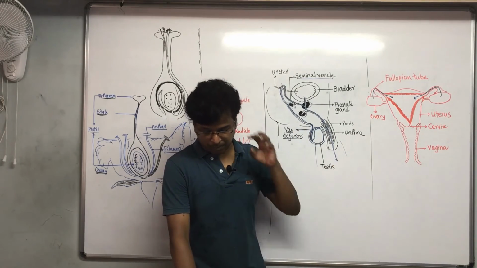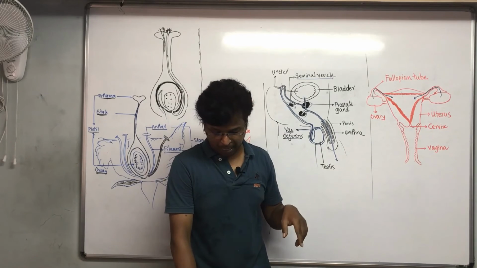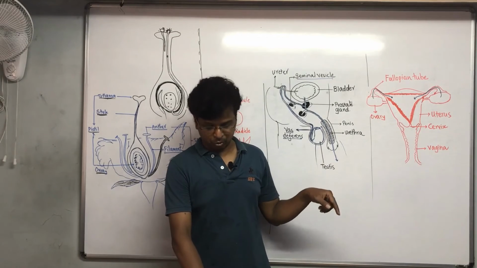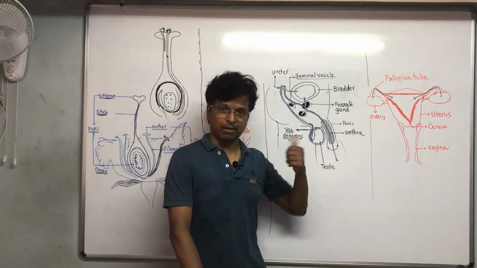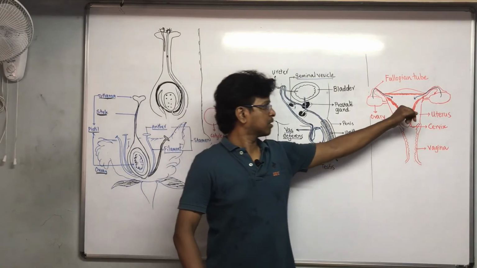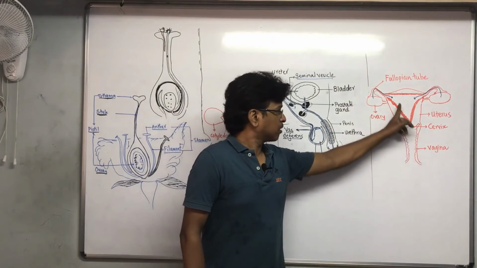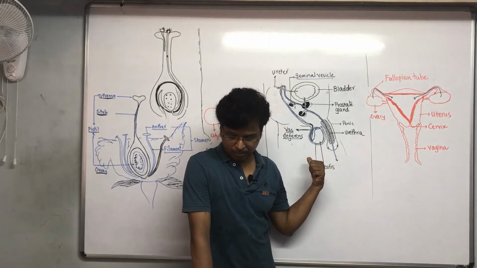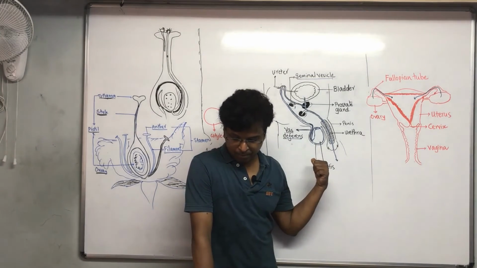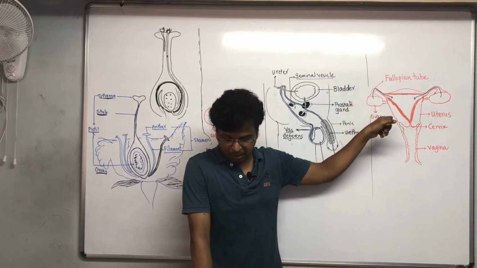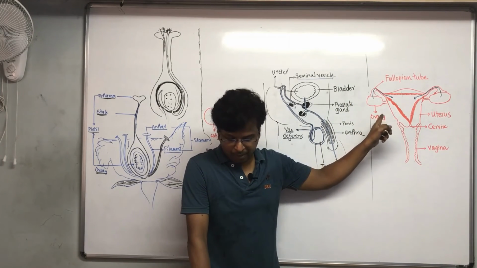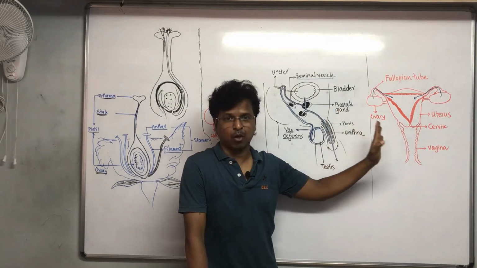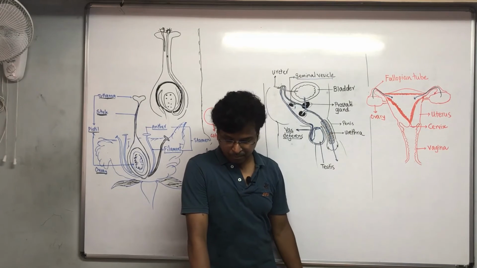Other contraceptive devices such as loop or copper T are placed in the uterus to prevent pregnancy. The copper T is placed over there, in the uterus, so that the sperm doesn't enter into the uterus. If the vas deferens in the male is blocked, sperm transfer will be prevented. If the fallopian tube in the female is blocked, the egg will not be able to reach the uterus. In both cases, fertilization will not take place. Any one of them can be done.